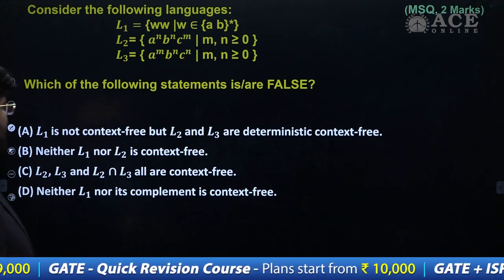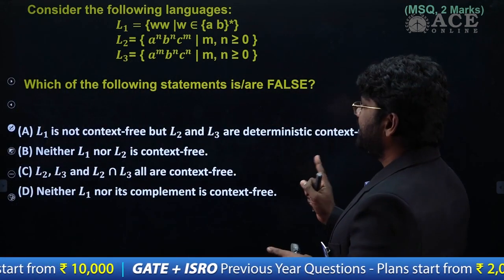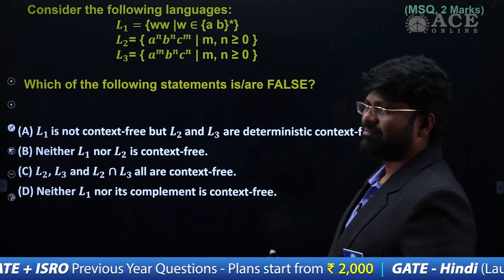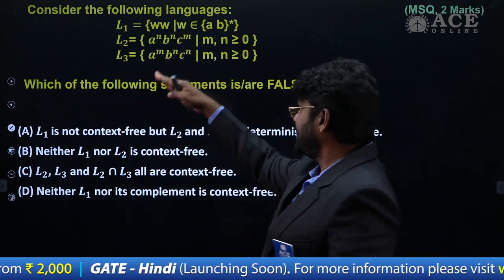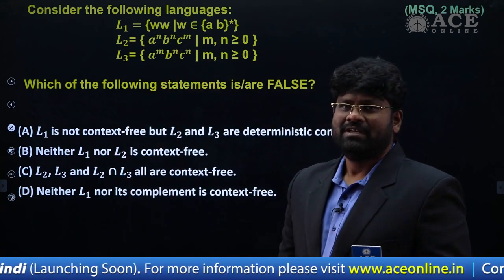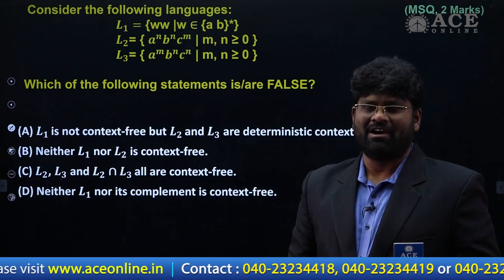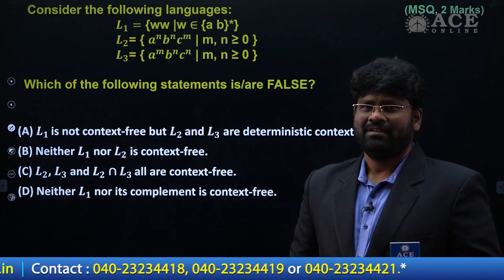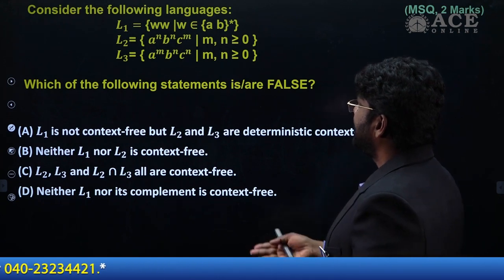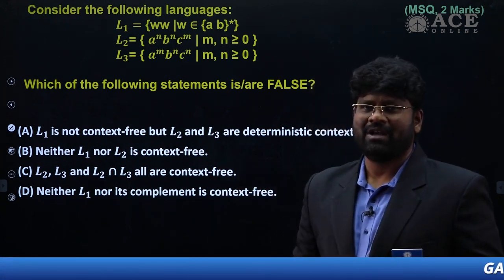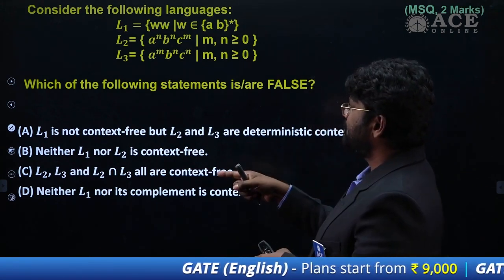I love this question. The first language they have given is a very popular language, about copying of strings. Whatever W you have, that W should be copied again in the next word. It's a copy problem and a very popular language which is recognized as a context sensitive language. And L2, L3 are very popular languages, with an equal number of A's followed by an equal number of B's followed by any number of C's. Same thing for L3.